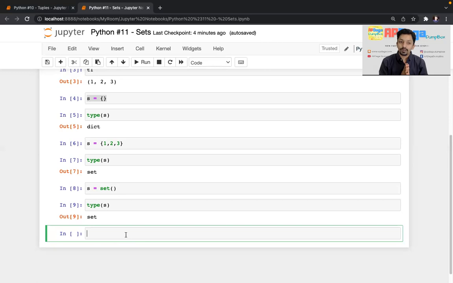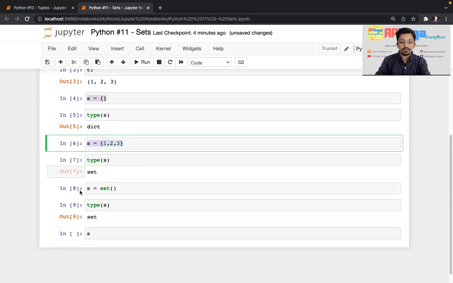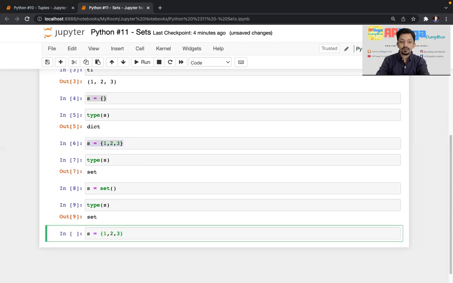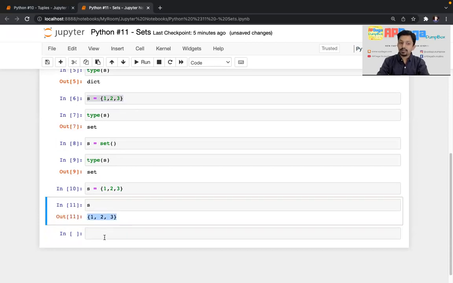But in a set, if I create a set once again and print s, I can see 3, 2, 1 here, but it is not compulsory.